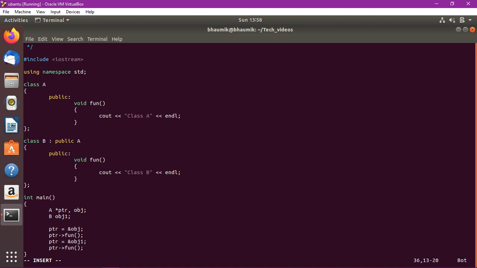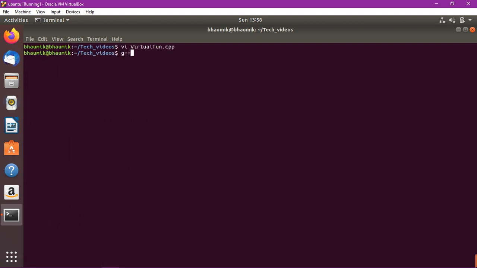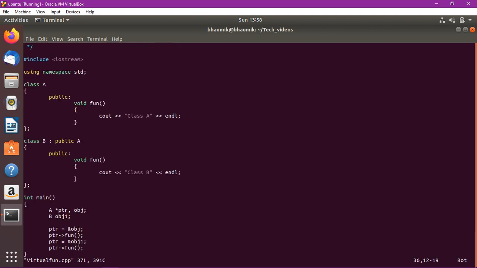Now let's compile this code. So the problem you can see here is both times it is calling the function which is present in class A, which is wrong, right? Why is it calling that? Because in early binding, the compiler will see the type of pointer, which is of class A. So it will always call the function which is present in class A.